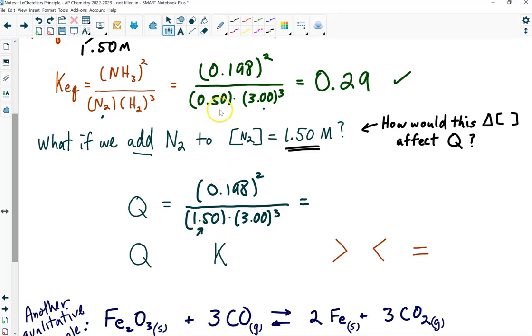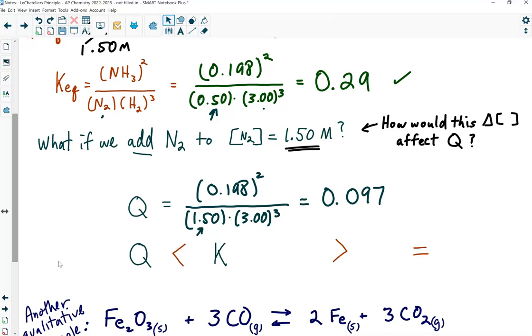Okay? And if you do this math, you know it's going to be a smaller number, right? Because this is what we did before. We're dividing this same 0.198 squared over 3 cubed. We're dividing it by 0.5. Here we're dividing by 1.5. If you calculate this, the reaction quotient is 0.97. That makes sense, right? Because you've increased the concentration here, and so Q is less than K.